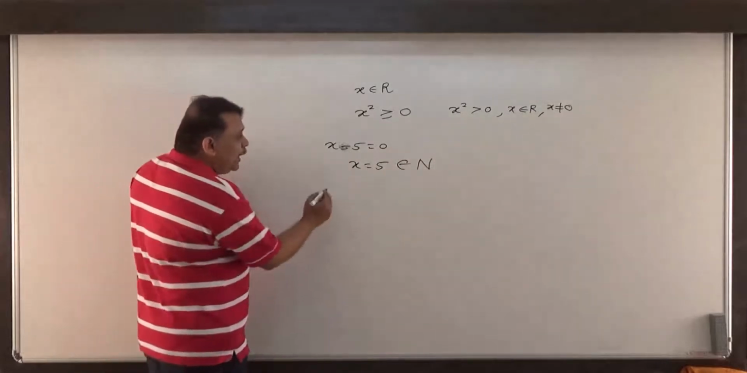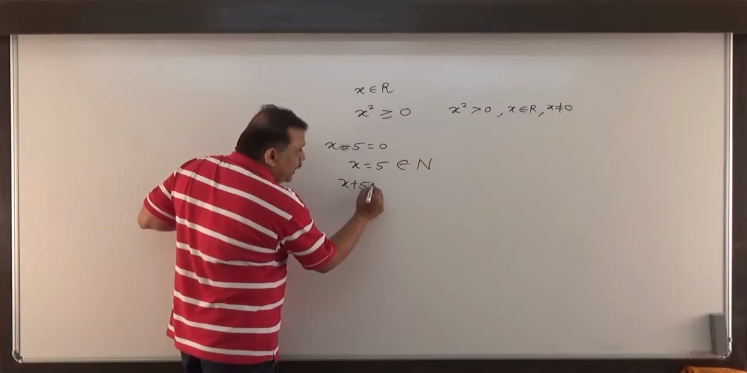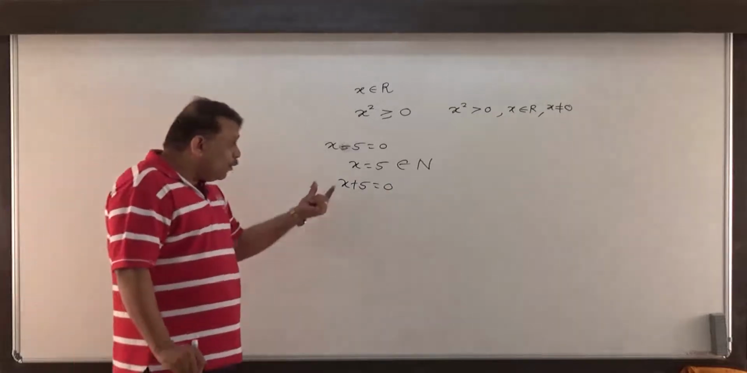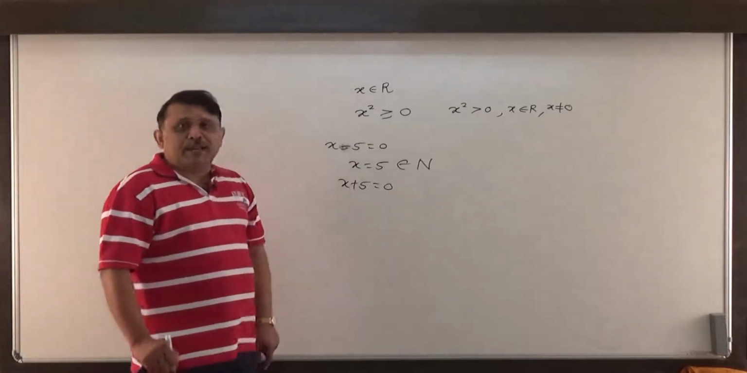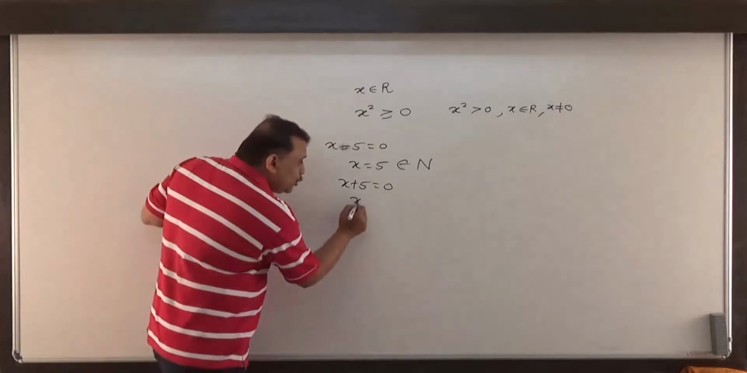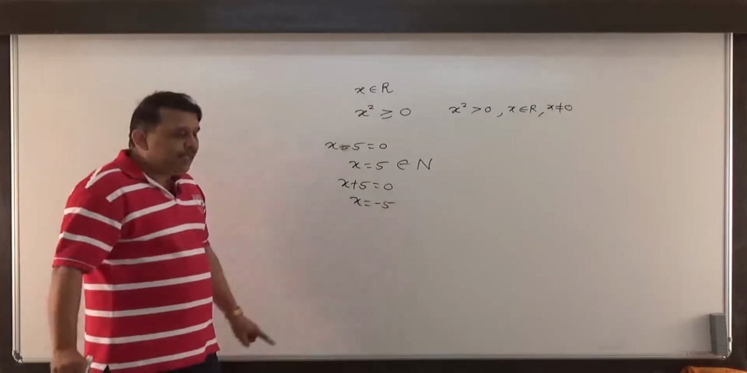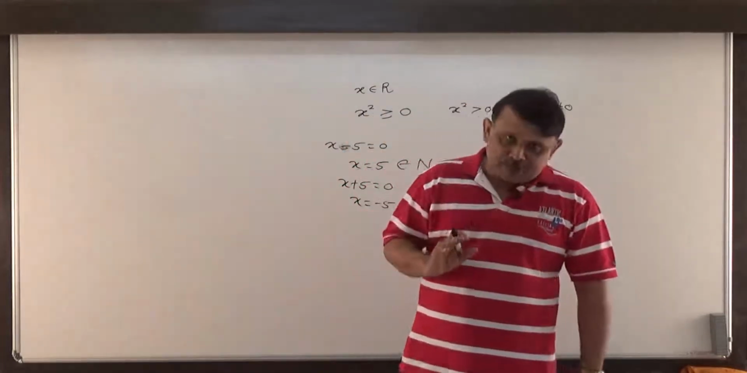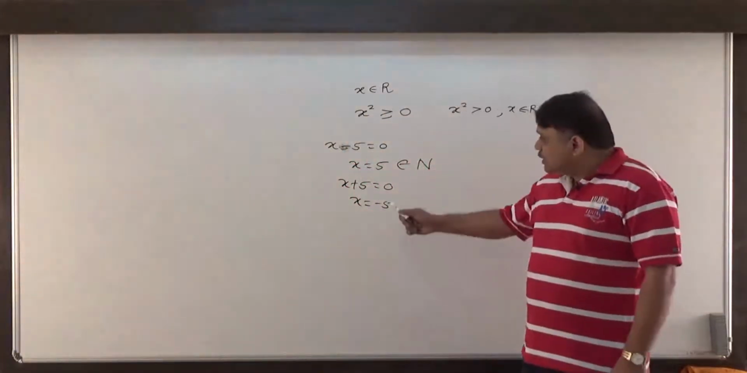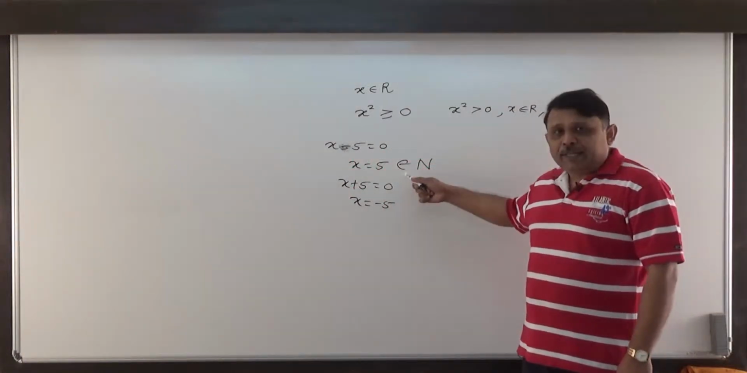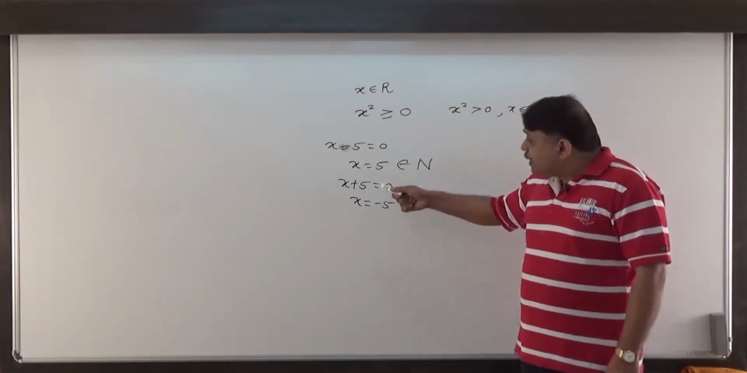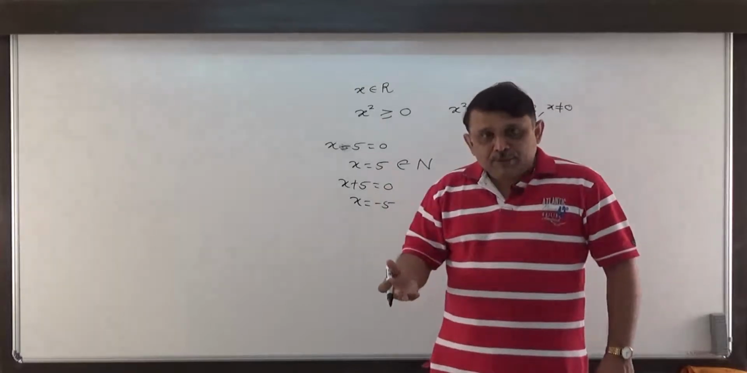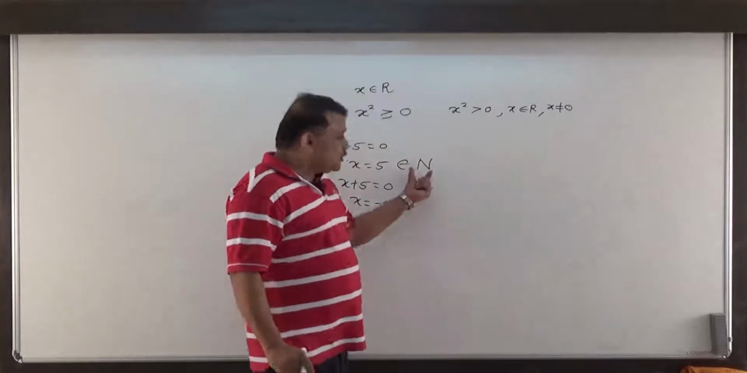But if we try to solve the equation x plus 5 equal to 0, there is no solution for this equation in the set of natural numbers, as the solution of this is minus 5, and minus 5 does not belong to the set of natural numbers. So this equation doesn't have a solution in the set of natural numbers, but this equation should have a solution in some set. So we need to extend this set.